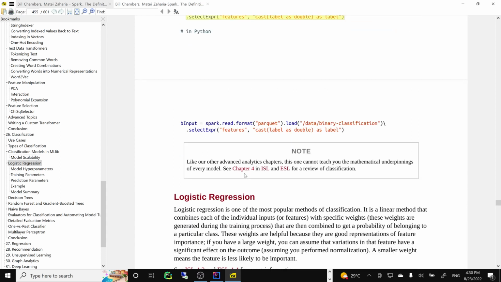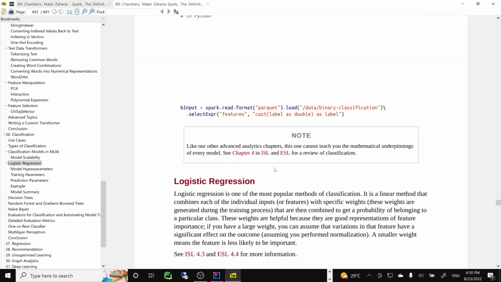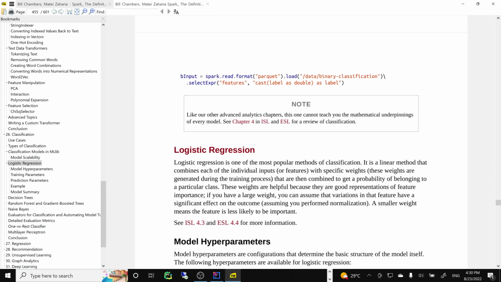Of course, we won't have time to talk about exactly how the algorithm works, but for example, logistic regression is closely related to our next theme, which is going to be regular regression. But there's a major difference: logistic regression gives you probabilities of belonging to a specific class.